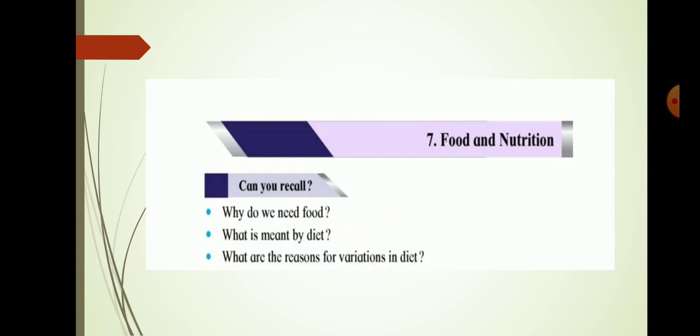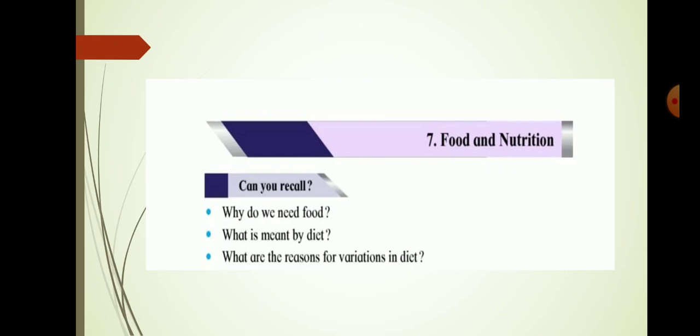There are some important nutrients. They are carbohydrates, proteins, fats, vitamins, minerals and fibers. When all these nutrients are present in our diet, then we can say we are taking a balanced diet. So diet, you understand? Diet is nothing but the food we eat daily.